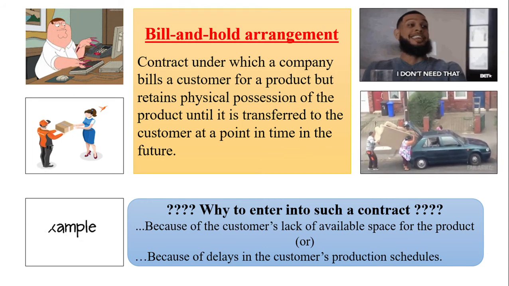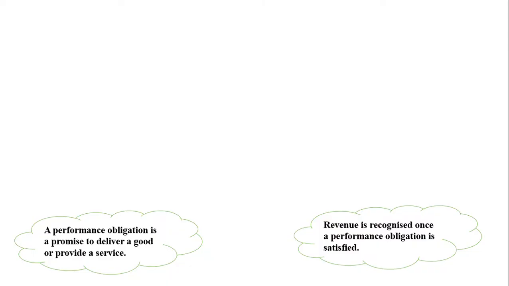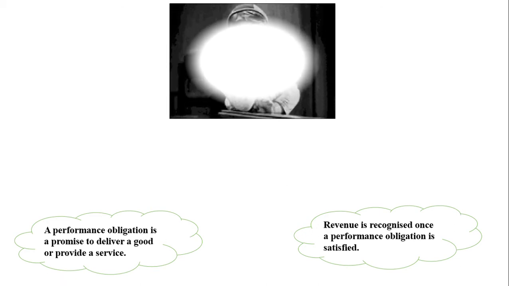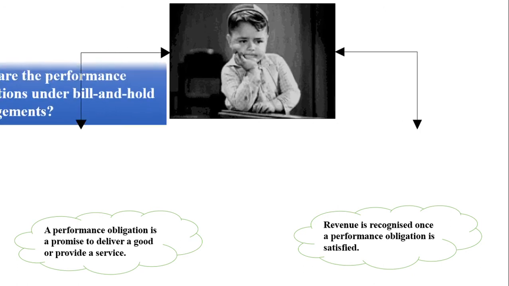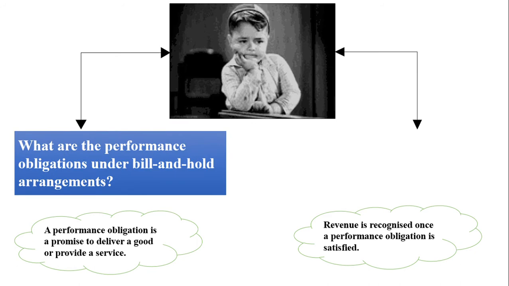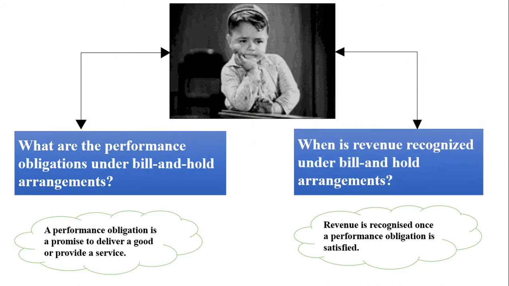Now let us see the treatment of revenue recognition. Fine, as we say, a performance obligation is a promise and revenue is recognized when the performance obligation is satisfied. Now doubts should arise: what are the performance obligations under bill and hold arrangements, and when is the revenue recognized? Let's discuss these two.